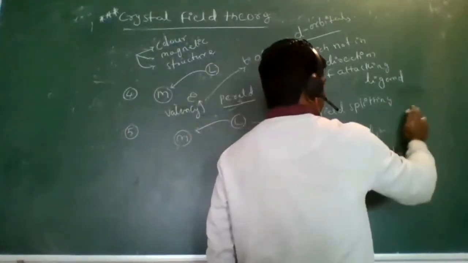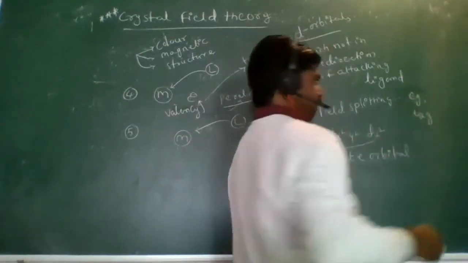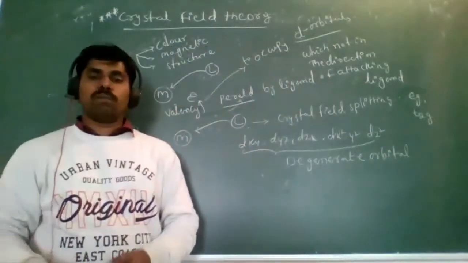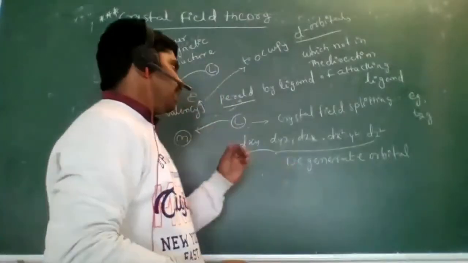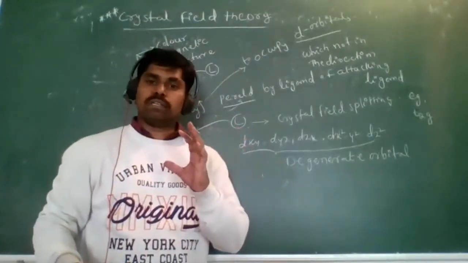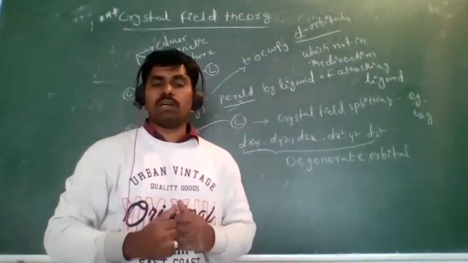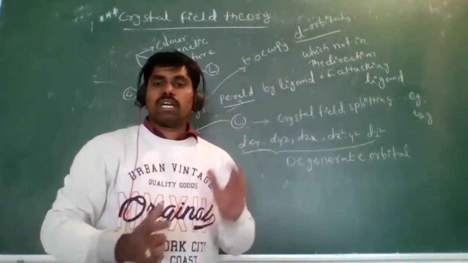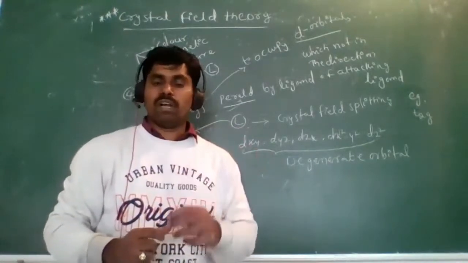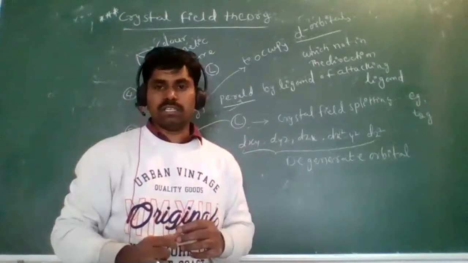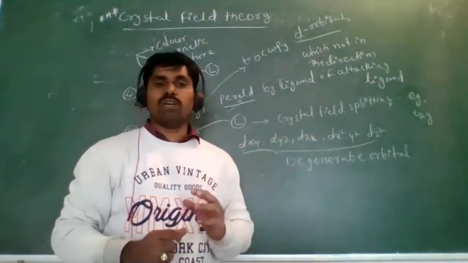They split into Eg orbitals and T2g orbitals. Finally, listen here. When the ligands enter the central metal atom, the conversion of the five degenerate d orbitals into two sets of orbitals having different energy. So the Eg orbital is one group, and the T2g orbital is the other group.